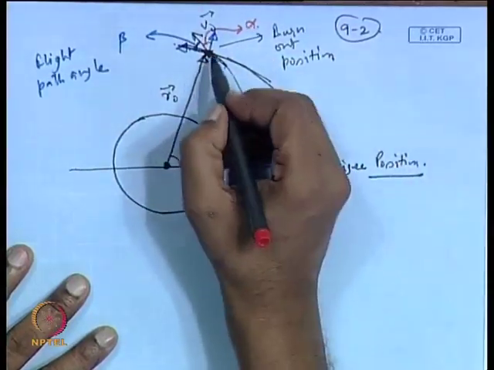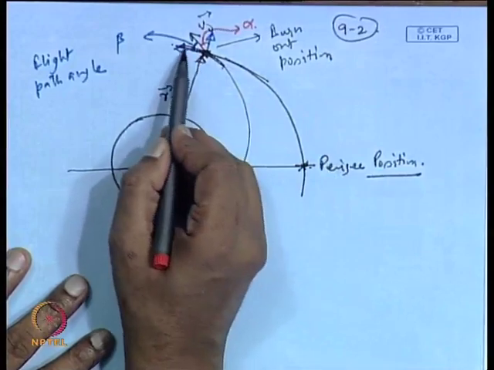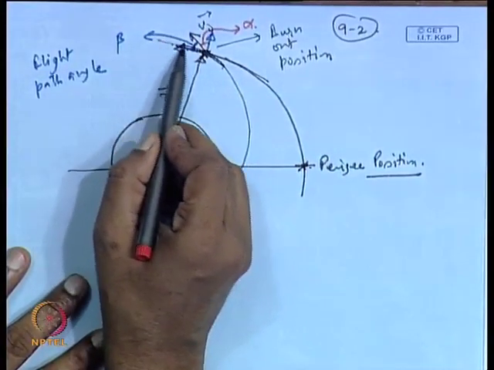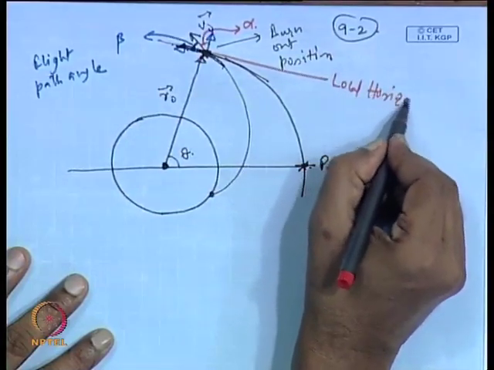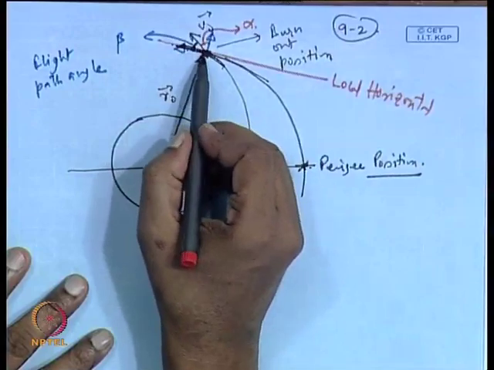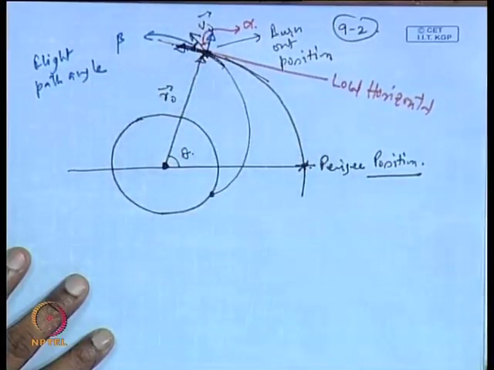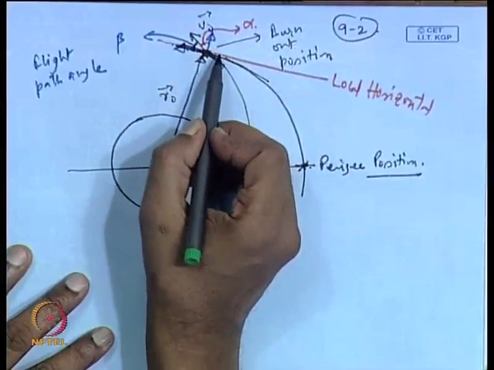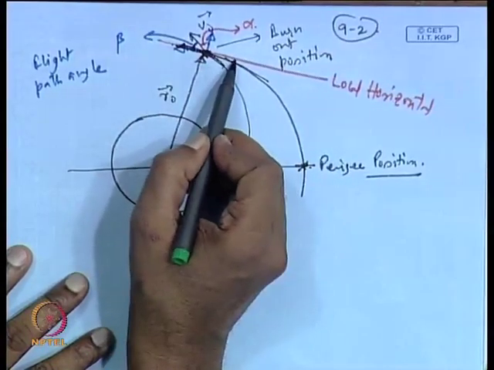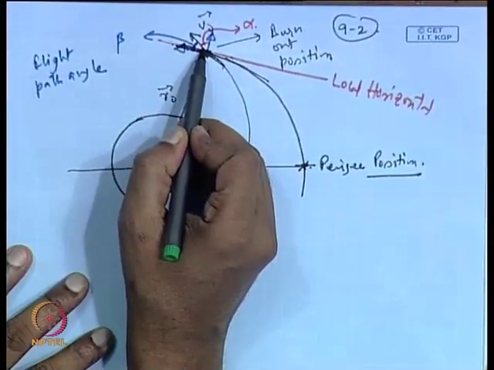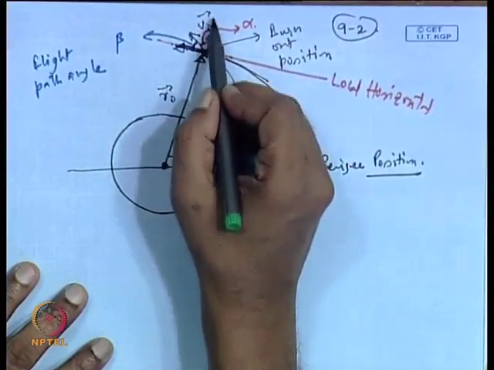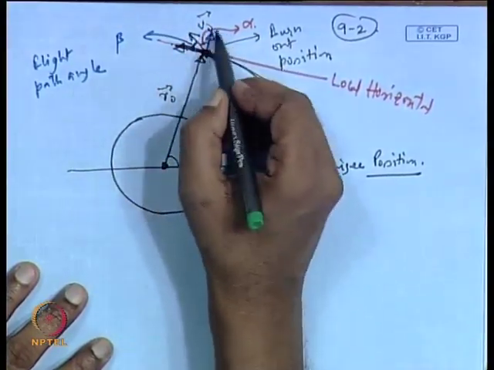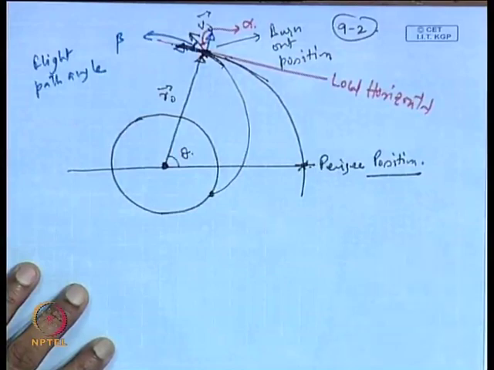The flight path angle is measured from the local horizontal. Much of the literature mentions the alpha angle from this horizontal line toward the velocity vector. Your radius vector is in this direction and the velocity vector is in this direction. Using this information, now work out the initial orbit of the satellite.